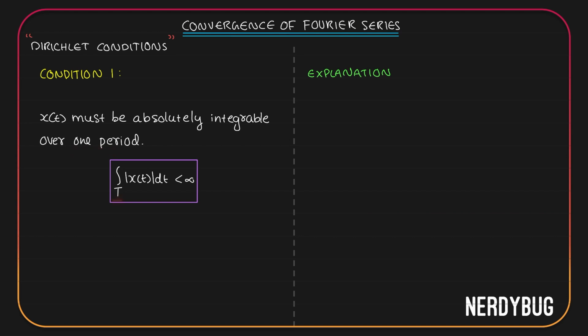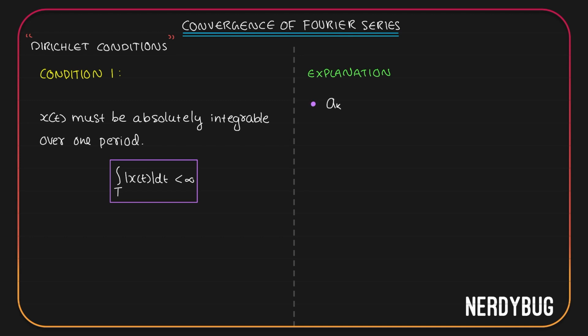That is, integration over one period of magnitude of x of t dt should be less than infinity, which means it should be finite, which means it is absolutely integrable. In that case, the Fourier series of x of t will converge. If you try to bring back x of t from the Fourier series representation, it will converge to the original function x of t. Let us see how we can explain this.